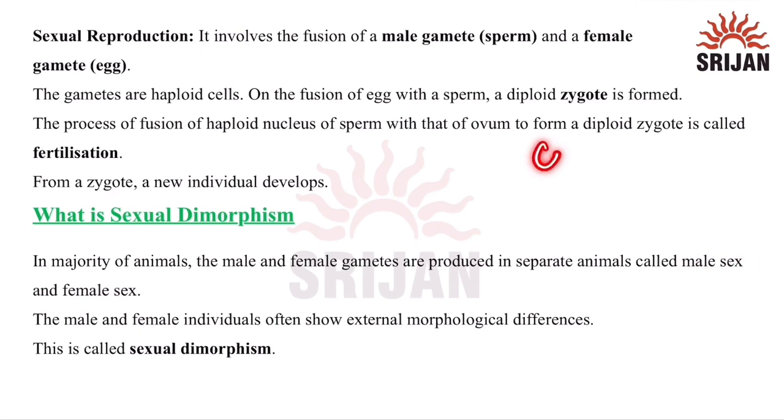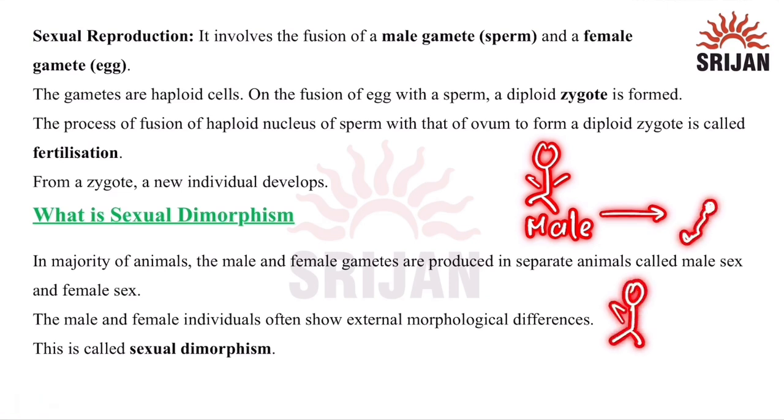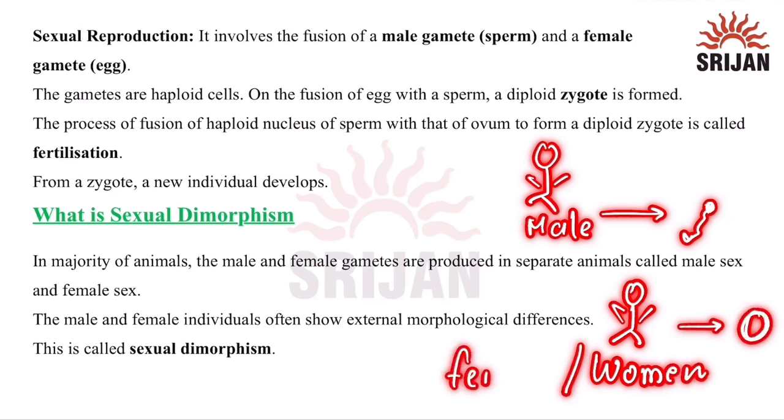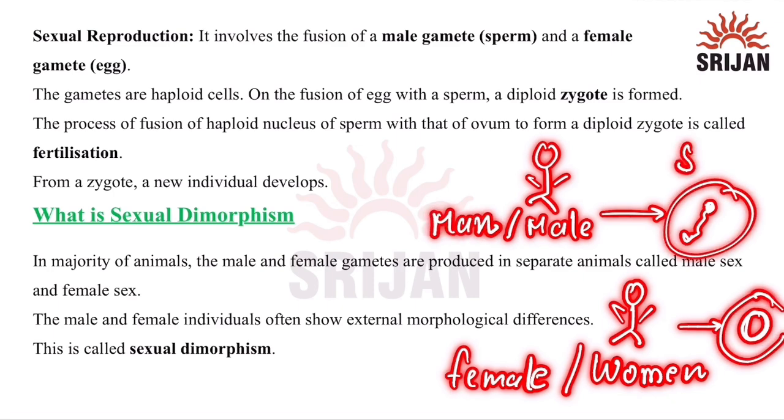Like in us, a man will produce sperms and a woman or a female will produce an egg. So this is sexual dimorphism, sperm and egg cell. Both are haploid like this.